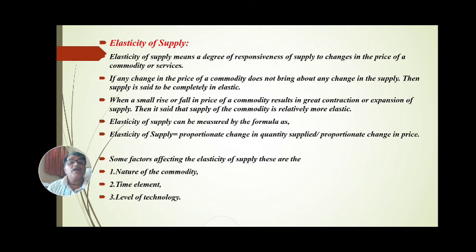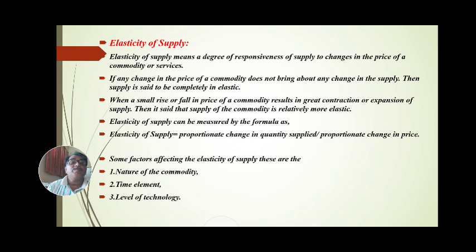When a small rise or fall in the price of a commodity results in a great contraction or expansion of supply, then that commodity, that goods, that product is relatively more elastic. समजा किंमत कमी जास्त झाली की लगेच सप्लाय कमी जास्त होतो, किंमत वाढली की सप्लाय वाढला, किंमत कमी झाली की सप्लाय कमी झाली, that commodity is relatively more elastic. That is, the supply of the commodity is relatively more elastic.